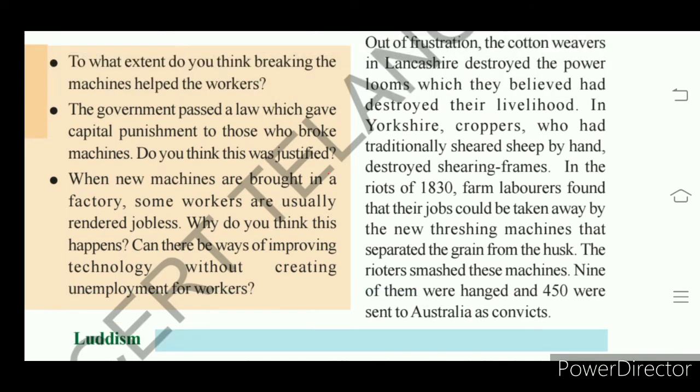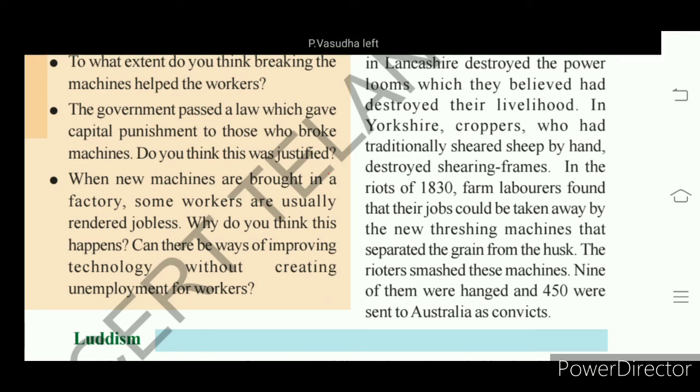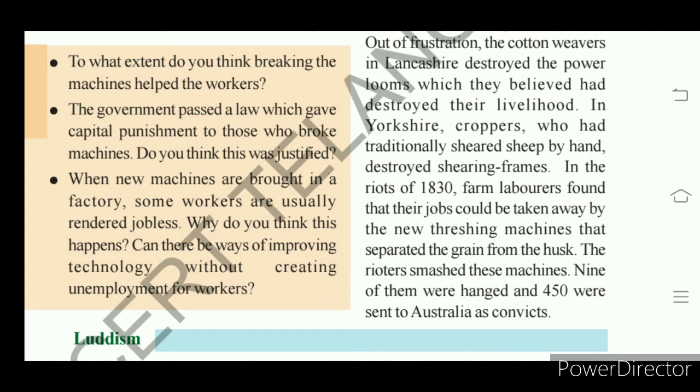Understand? What to call this kind of rule and laws which did not support the workers? Workers were not given proper wages. Their livelihood was disrupted. They were paying a high amount to buy bread. They were suffering with poverty. They lost their lands. They were not given the right to vote. Understand? And in all these, they were not given the right to go on strike.